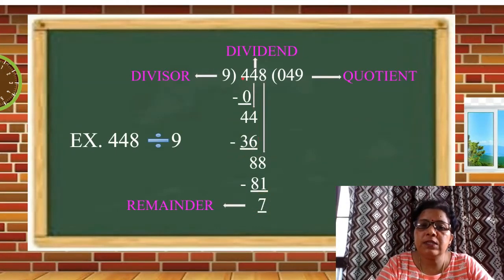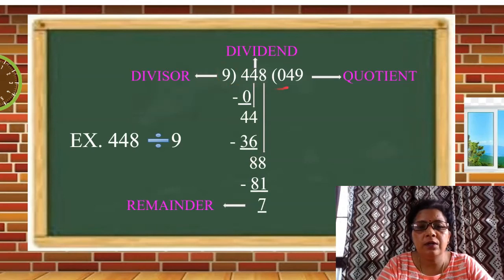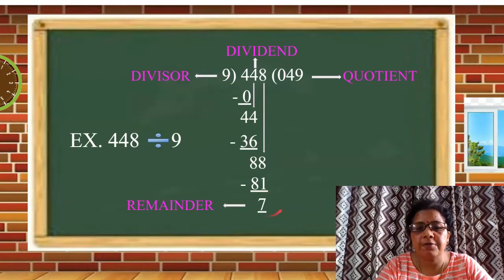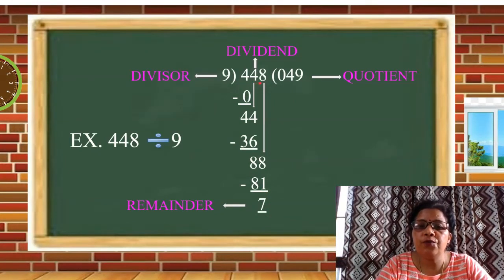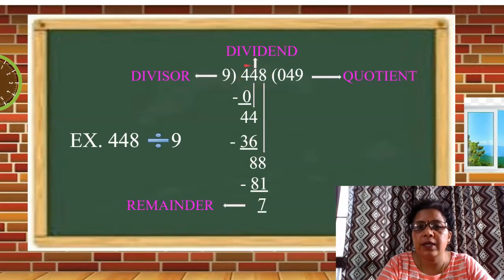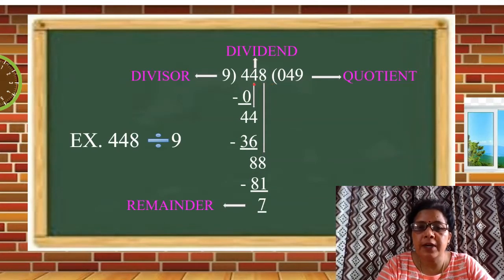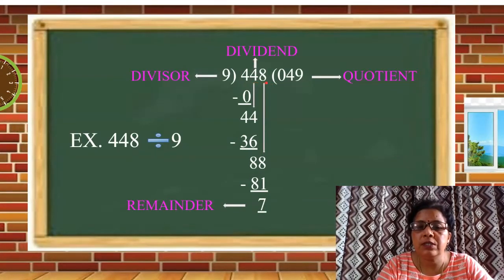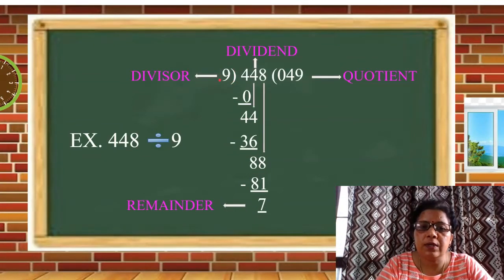Students, if we can see, we have to divide 448 equally into 9 groups. We can give 49 each, but still 7 is left. Or we can say that we have 448 chocolates. Students, suppose your mama has 448 chocolates and she wants to divide these 448 chocolates amongst you and 8 of your friends, means total 9.